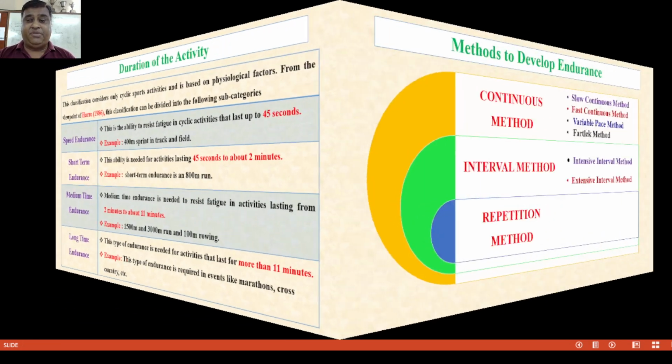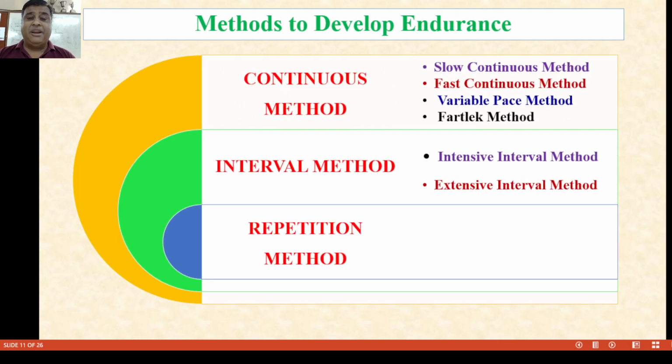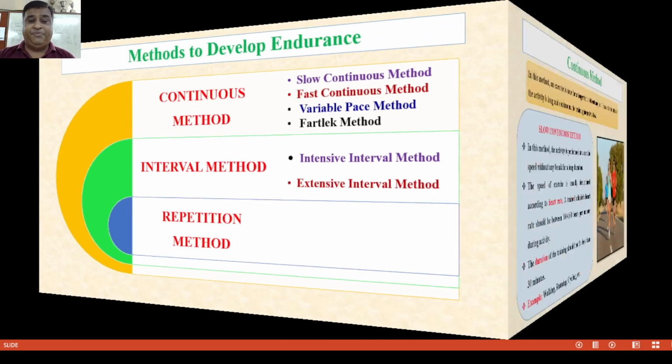Now methods of developing endurance. There are three different types of methods: continuous methods, interval methods, and repetition methods. Under continuous methods, there are four types: slow continuous method, fast continuous method, variable pace method, and fartlek. Under interval training methods, there are intensive interval methods and extensive interval methods. And last is the repetition method. We'll discuss one by one.